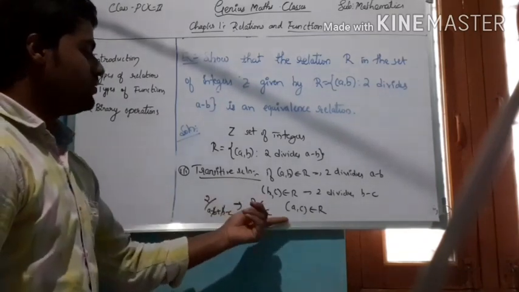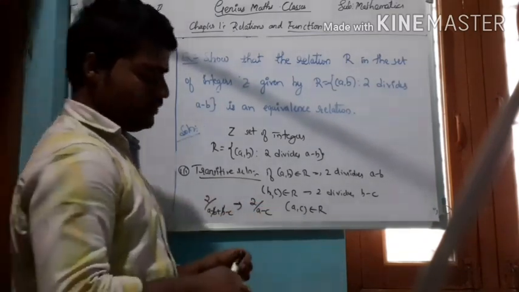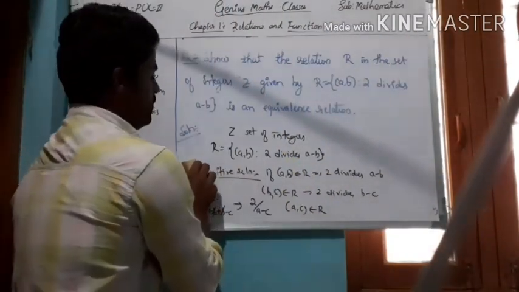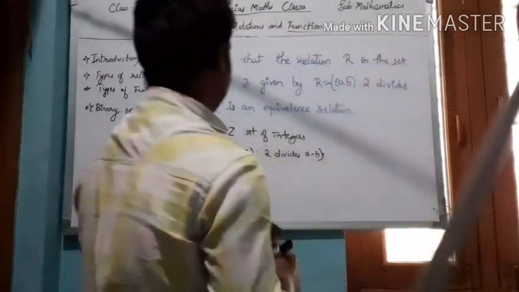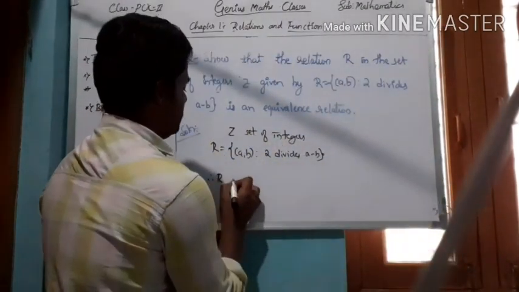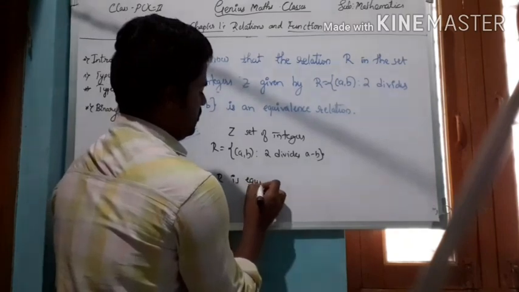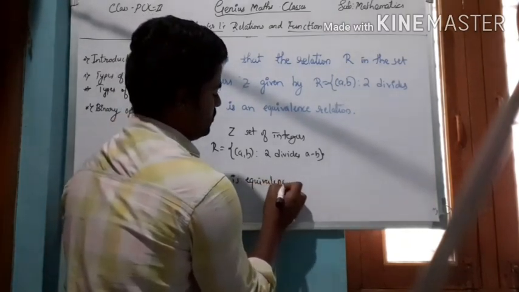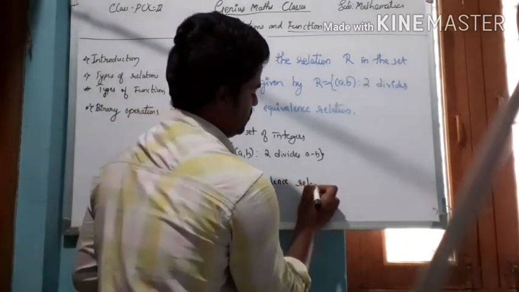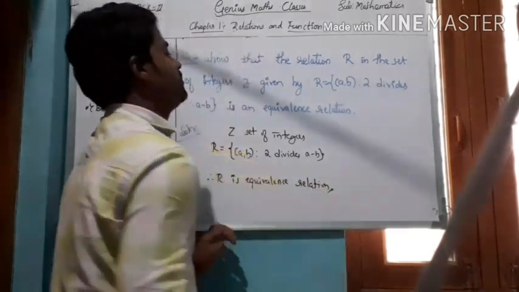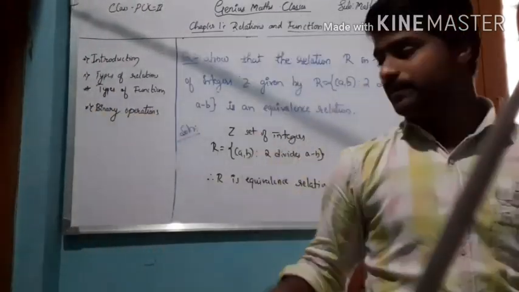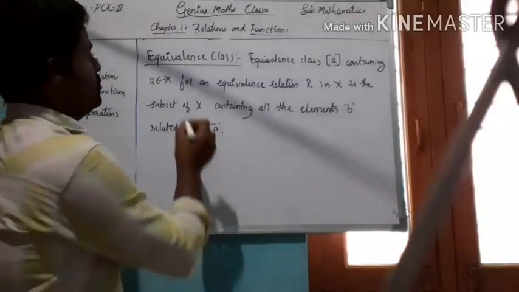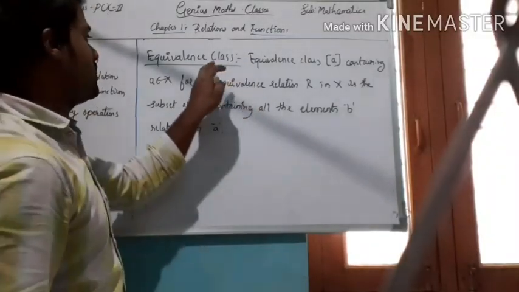So we satisfy the transitive relation, and therefore R is an equivalence relation. This completes the example. Here one more definition is the equivalence class.